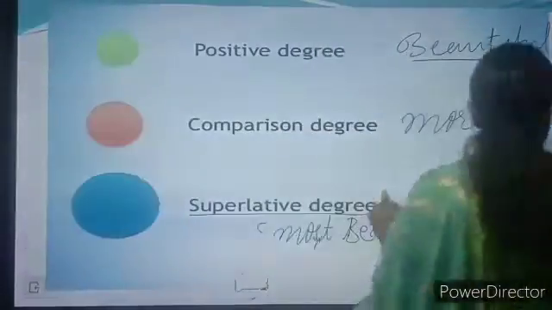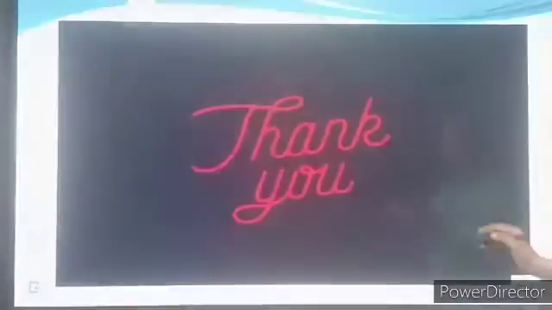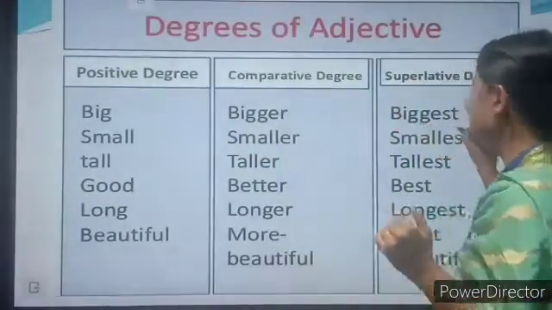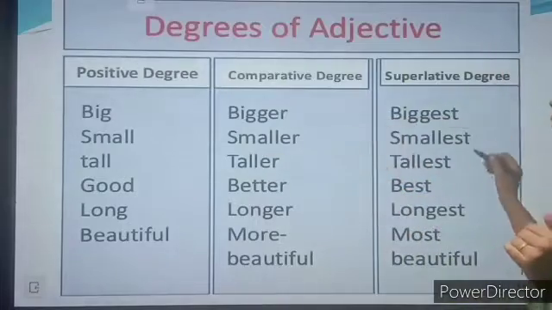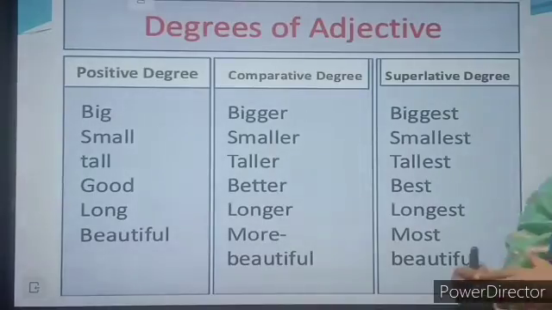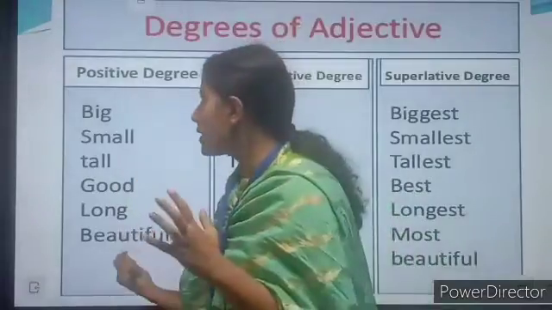Now I am going to tell you how to make the different degrees. Here are some examples. Big, bigger, biggest. Small, smaller, smallest. Tall, taller, tallest. Good, better, best. Long, longer, longest. Beautiful, more beautiful and most beautiful. So there are some different degrees, and you need to learn some of them.